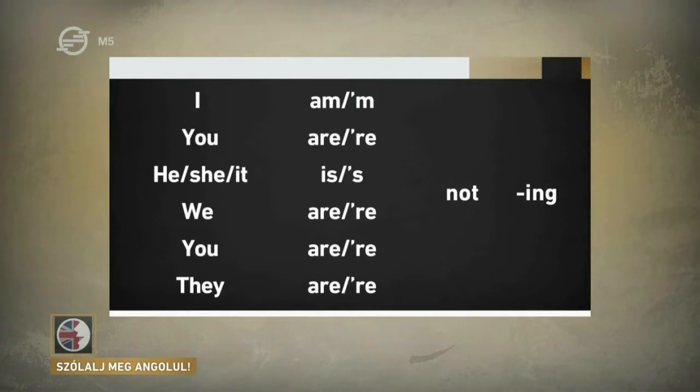Mabel, I'm not running. You're not running, or you aren't running. He's not running or he isn't running. She's not running or she isn't running. It's not running or it isn't running. We're not running or we aren't running. You're not running or you aren't running. They're not running or they aren't running. Phew! And so, here we are, at the point of no return.